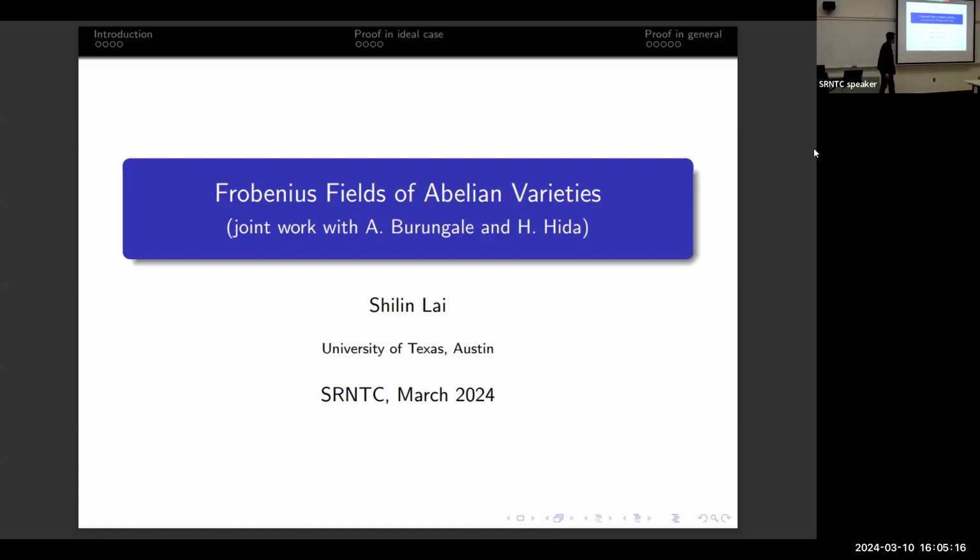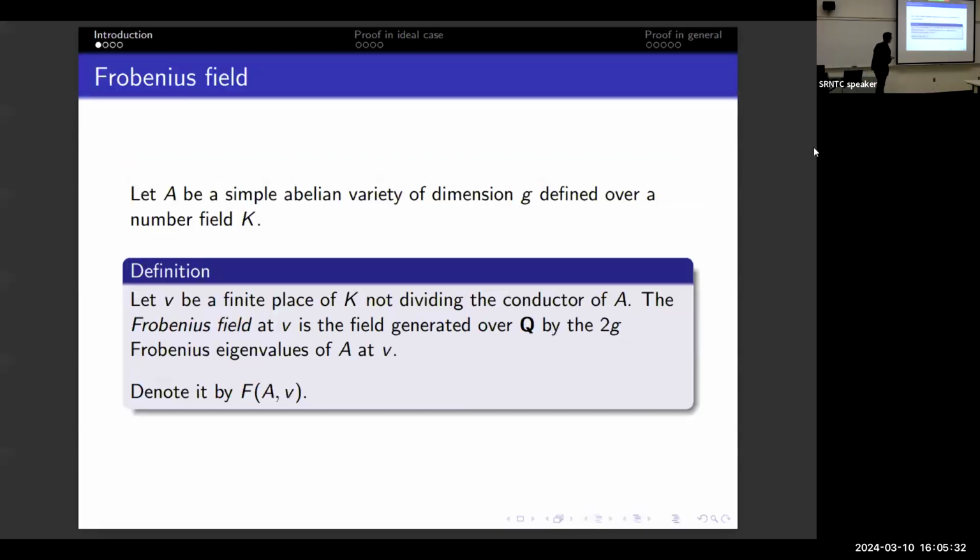Okay, thank you for the opportunity to speak. This is joint work with my postdoc mentor, Akshay Brunugale, and his former PhD advisor, Haruzo Hida. So it took 3 generations of people to write this. It's only 20 pages, the paper, so it's really short.